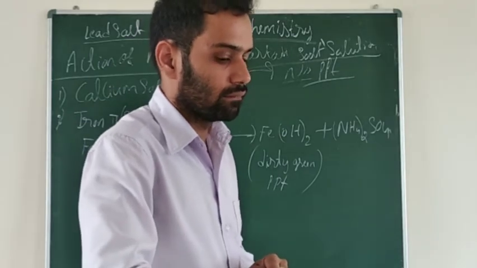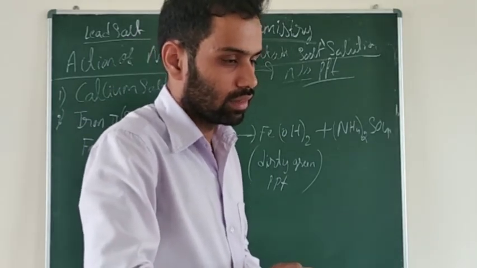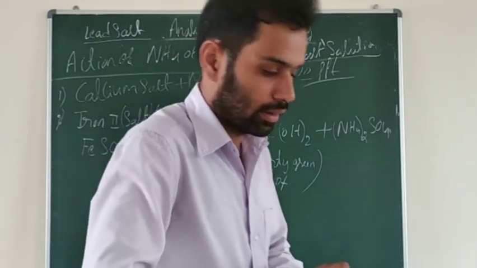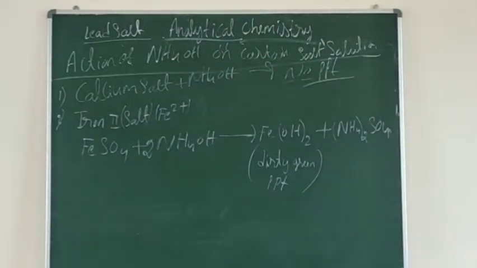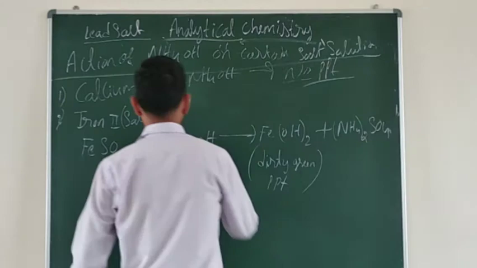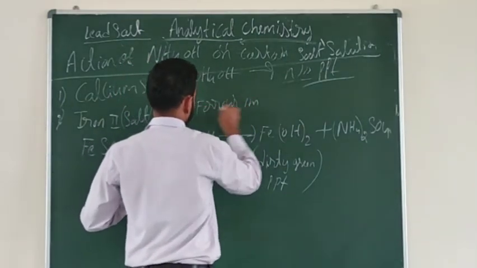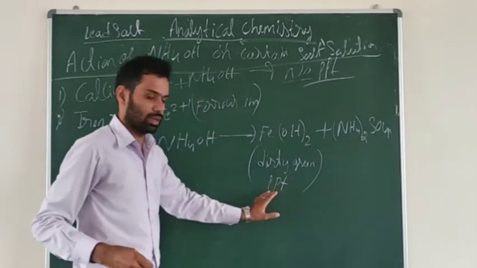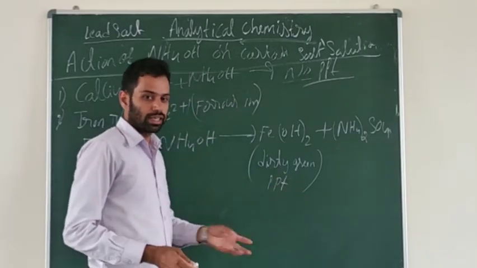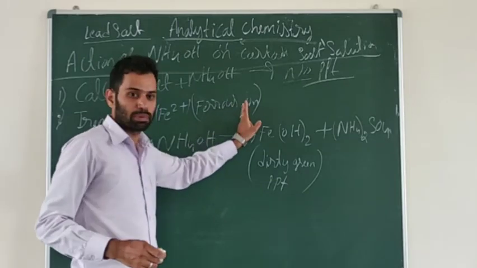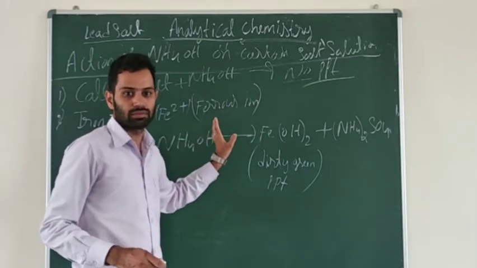Which ion is present? Ferrous ion, Fe2+. From the dirty green precipitate, if you do further tests, we will get to know that ferrous ion is present in that metallic salt.